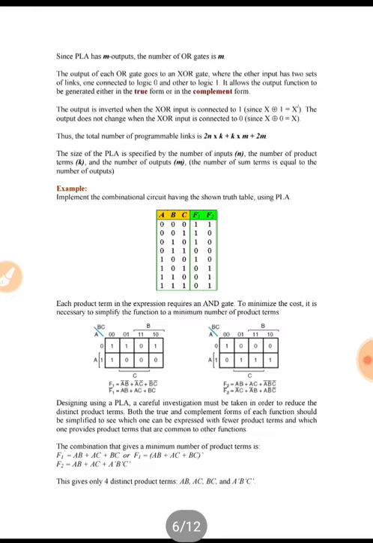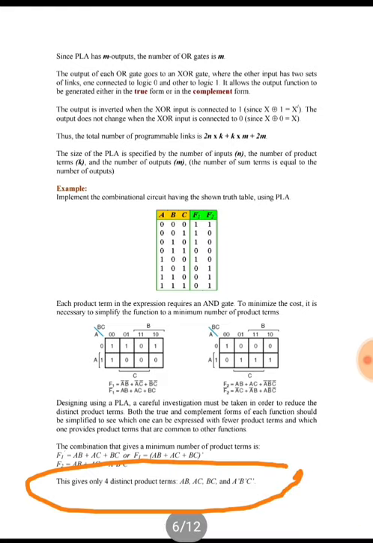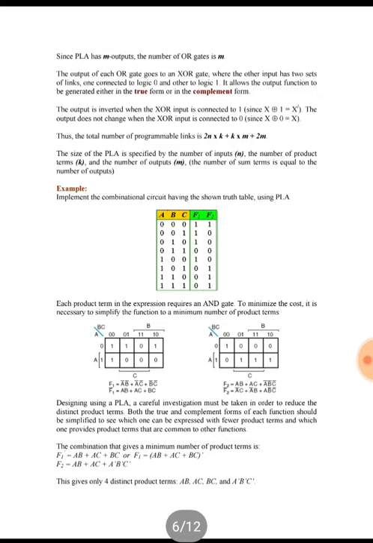So we can implement the two functions F1 and F2 using only 4 product terms, AB, AC, BC and A bar B bar C bar. Let's see how.